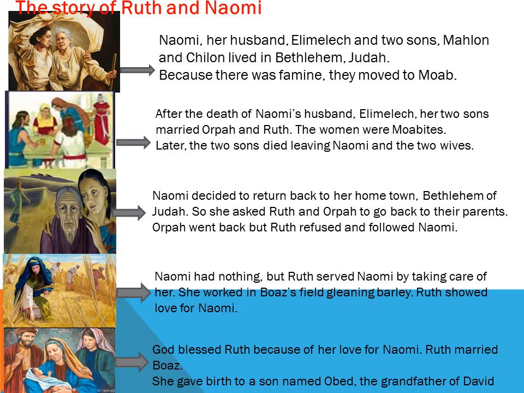Naomi decided to return back to her hometown, Bethlehem of Judah. So she asked Ruth and Orpah to go back to their parents. Orpah went back, but Ruth refused and followed Naomi to Bethlehem of Judah. Naomi had nothing, but Ruth served Naomi by taking care of her.